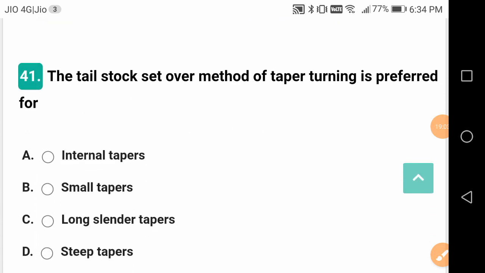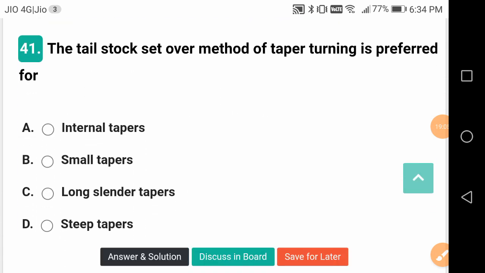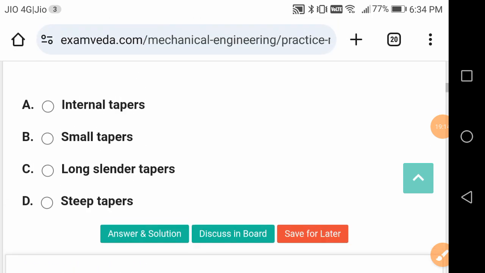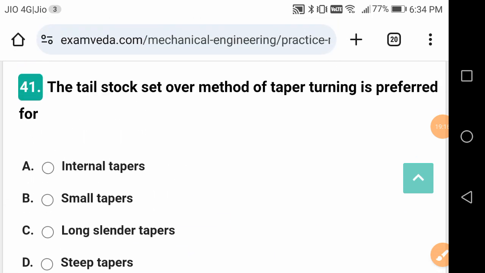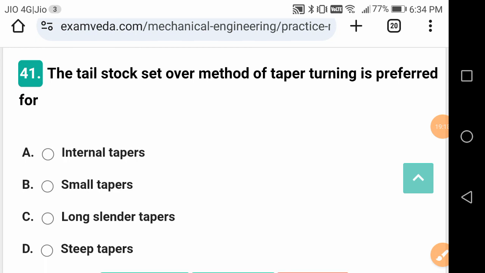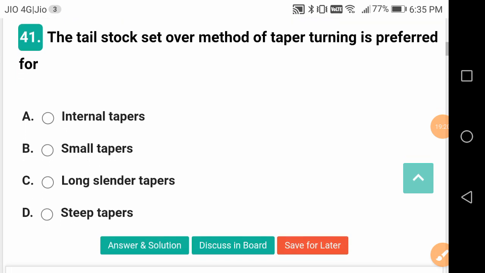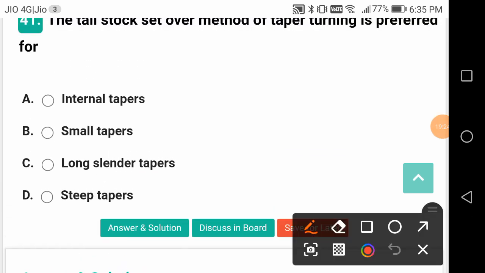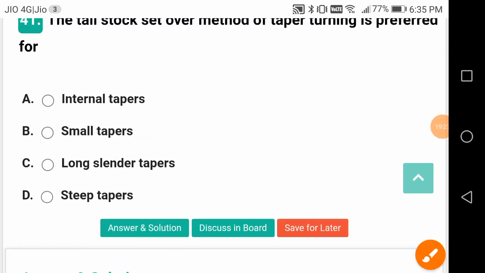The tailstock set-over method of taper turning is preferred for, once again, there are various types of producing tapers on the workpieces. Out of which one method is a very important method, that is the tailstock set-over method. When is it preferred? It is preferred when long slender tapers are required.